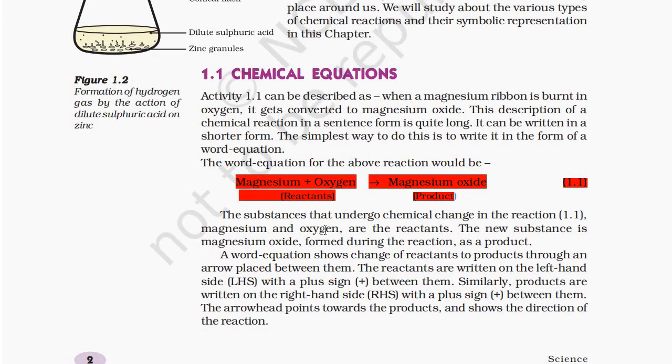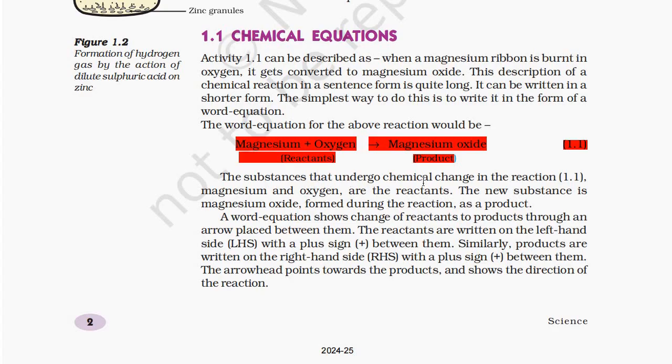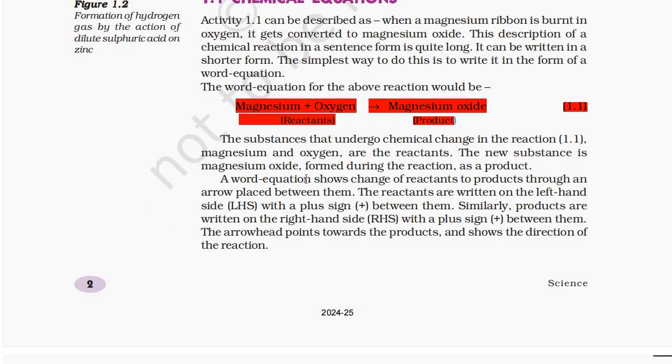Reactants gives product. The substances that undergo chemical reaction in the above reaction 1.1, magnesium and oxygen, are the reactants. The new substance, magnesium oxide, formed during the reaction is the product. A word equation shows change of reactants to product through an arrow placed between them. The reactants are written on the left hand side (LHS) with a plus sign between them. Similarly, products are written on the right hand side with a plus sign between them. The arrow head points toward the products and shows the direction of the reaction.